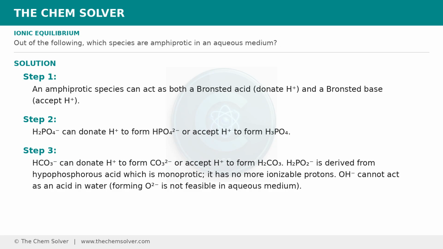HCO3⁻ can donate H⁺ to form CO3²⁻ or accept H⁺ to form H2CO3.